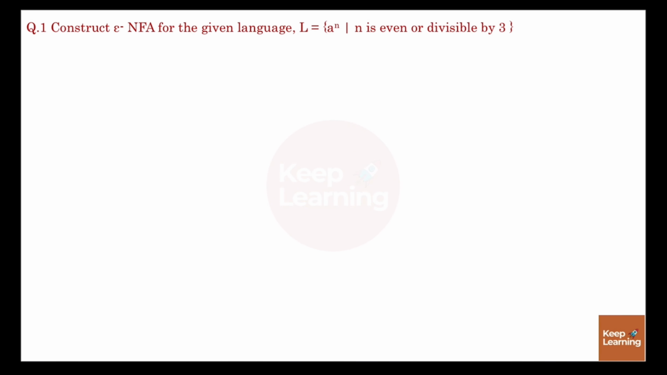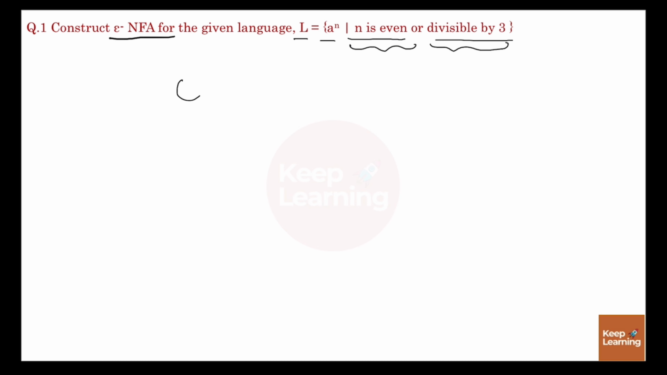Our first question is, construct an epsilon NFA for the given language a power n such that n is even or divisible by 3. So in order to construct the epsilon NFA for this language, just divide it into two parts. In the first part, n is even, and in the second part, n is divisible by 3. So just construct the NFA for these two parts.